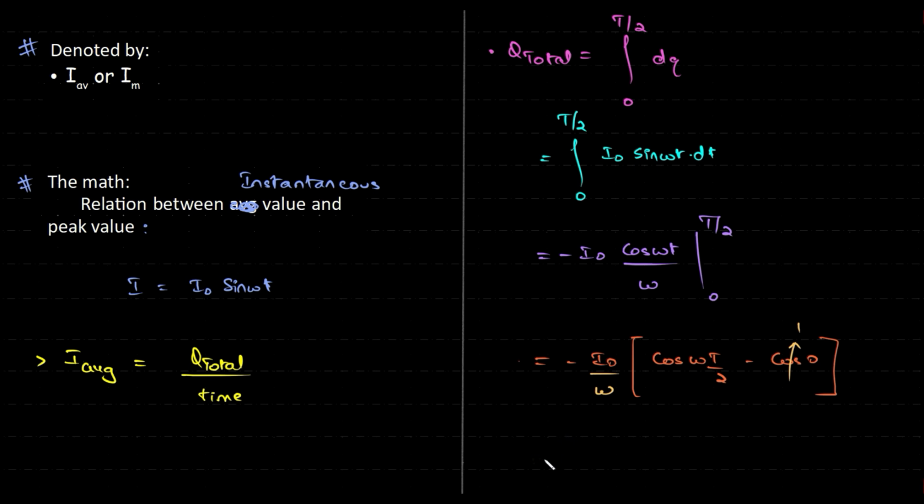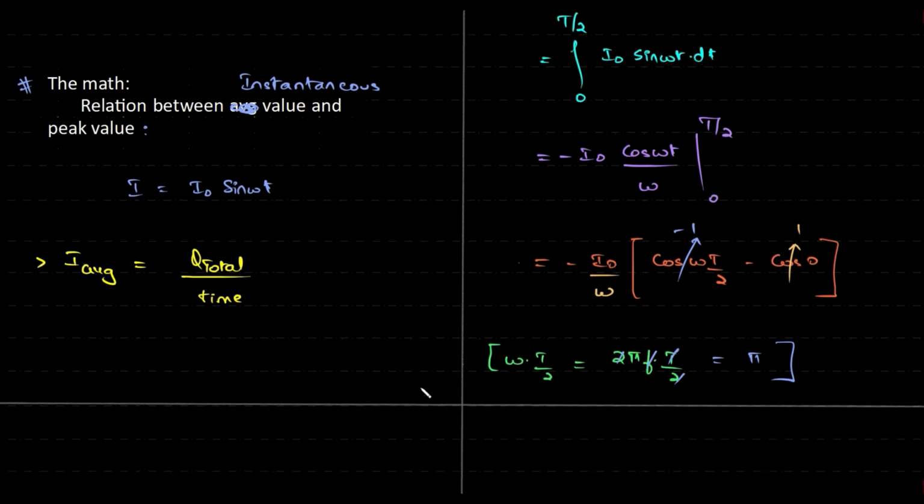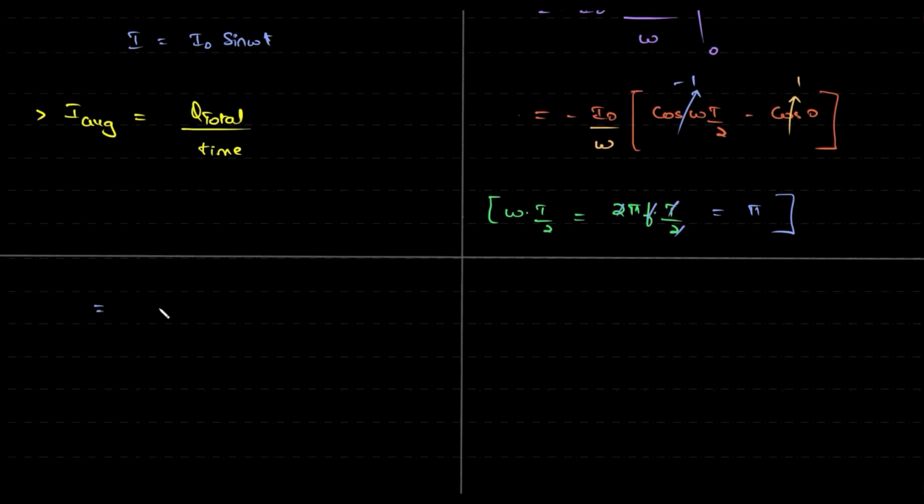So let me do the math over here for you guys. Omega T by 2. So omega is 2 pi f, T by 2. So this will be equal to 1. f and T are inverse of each other. 2 and 2 will get cancelled and we have pi. So cos pi is minus 1. And we have this to be minus of minus, plus 2 times I naught by omega. Okay, so that's your total charge, Q total.